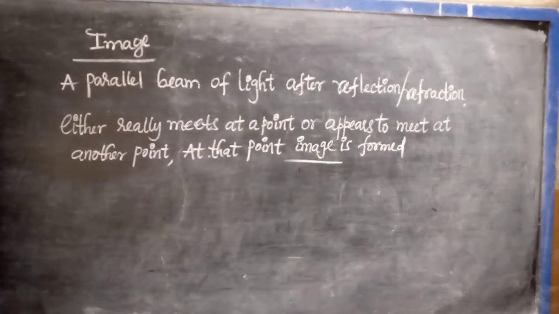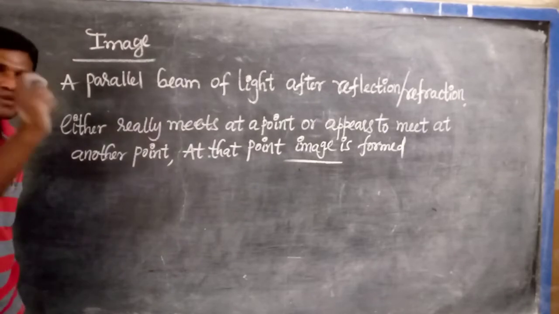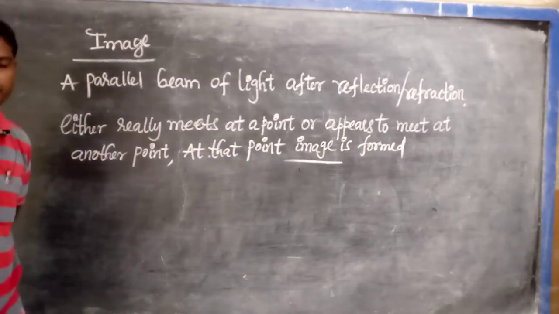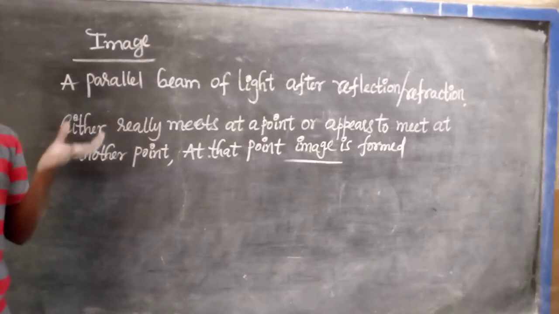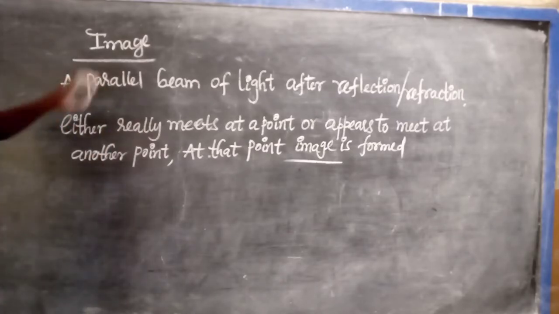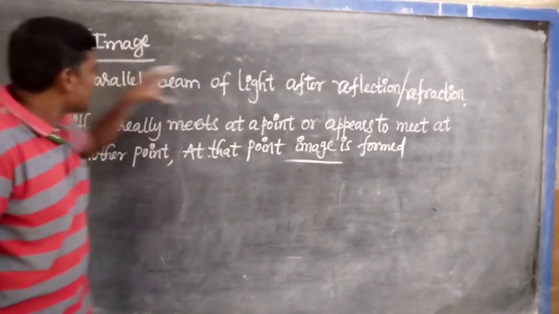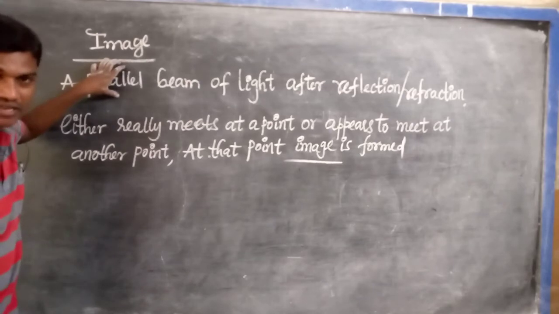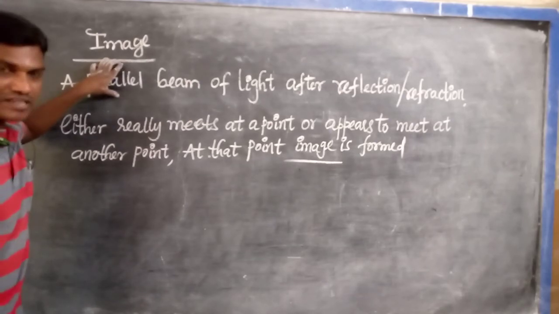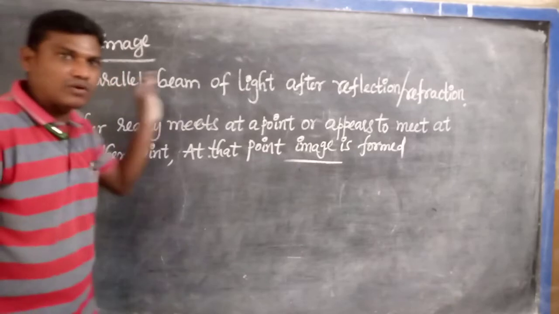So, when will the image be formed? A parallel beam of light. A beam is nothing but a group of light rays. Why did I say parallel? We know very clearly the rays coming from the object travel in a straight line path only.